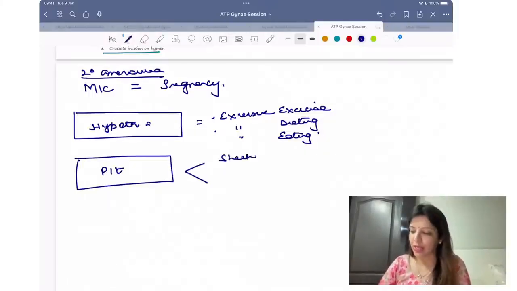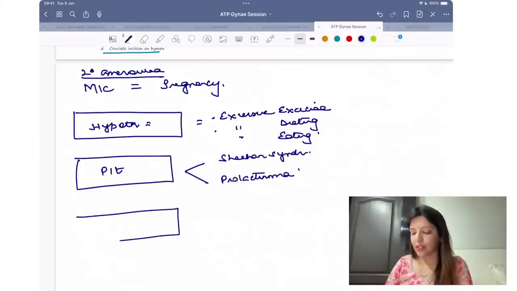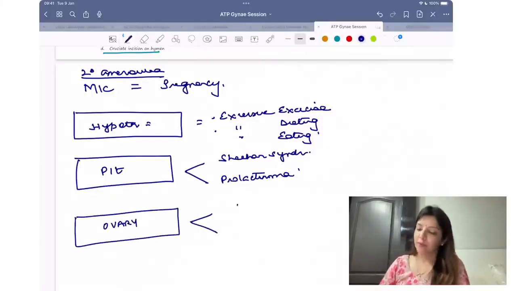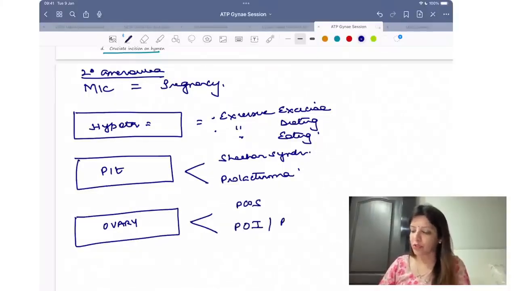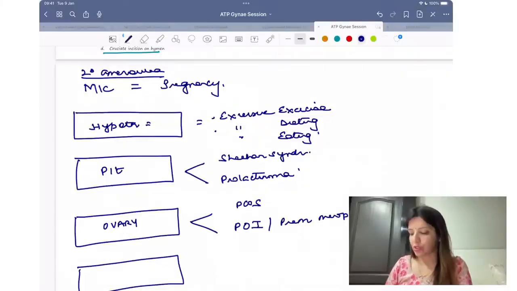One is HANS syndrome and the other one is prolactinoma. Then causes related to ovary. Causes related to ovary भी दो हैं. PCOS and premature menopause. Then cause related to uterus is Asherman syndrome.